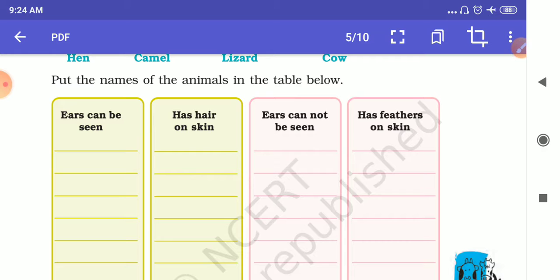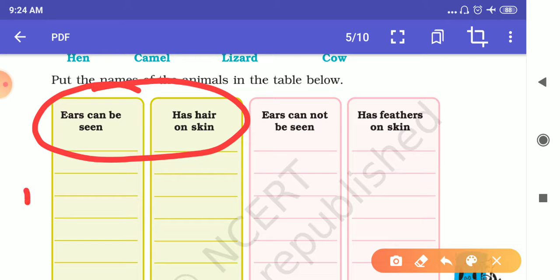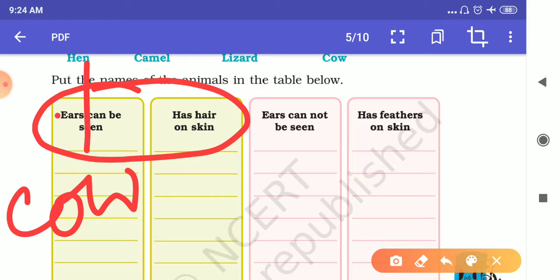For example, take the example of a cow. If you write the name of the animal here in this column, ears can be seen. We can easily see the ear of a cow. And if you go and observe the cow from near, you will find that there are small hairs present on the skin of the cow.